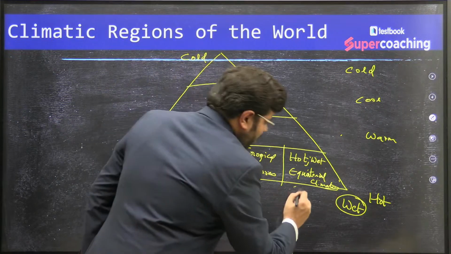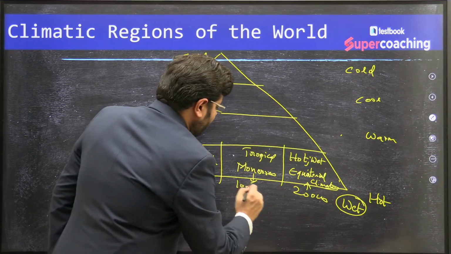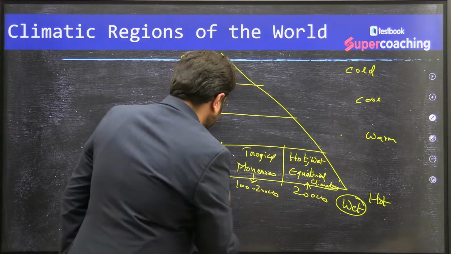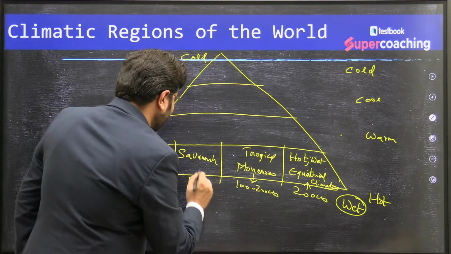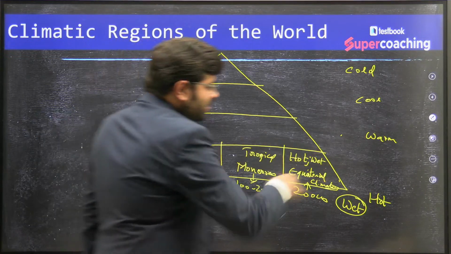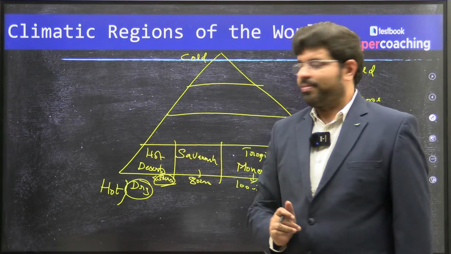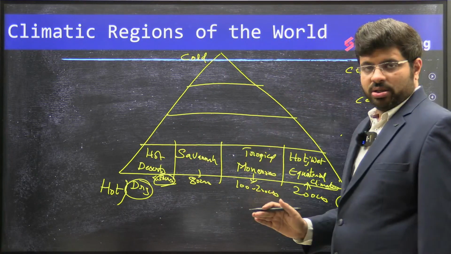Say here you have rainfall of 200 centimeters. Here will be rainfall of 100 to 200 centimeters. This is around 80 centimeters of rainfall. This is now less than 50 centimeters of rainfall. All these regions are tropical only, but the rainfall is the deciding factor. Similarly, in the temperate, you can find the difference.